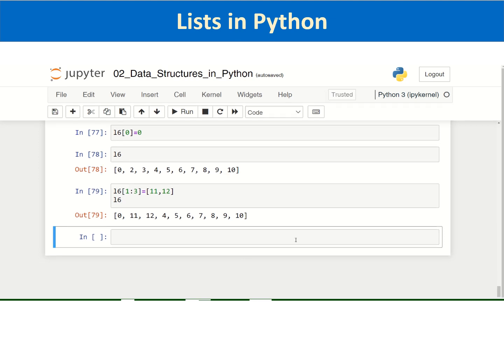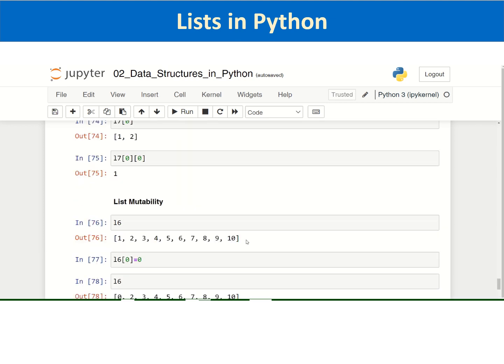Then you can even have arithmetic operations, plus and product, plus and into, operated on lists. Let us see what it means.